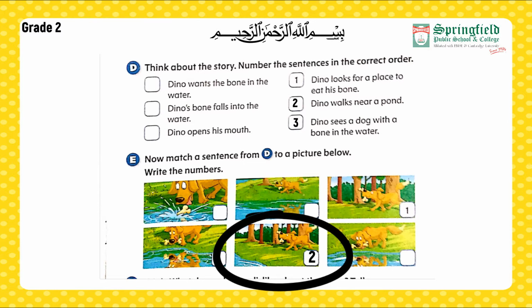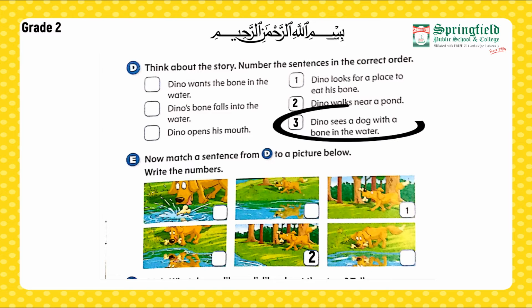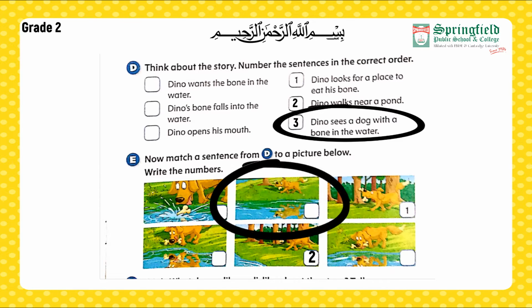Now let's do 3 as well. Dino sees a dog with a bone in the water. Now let's look at the pictures. If you see the picture in position 2, look at the dog's eyes. He is looking into the water and thinking it's another dog. So it is the dog with another bone. So we are going to mark 3 here.